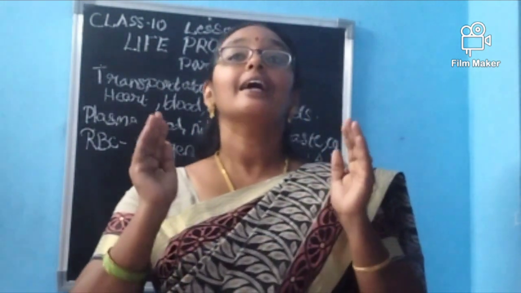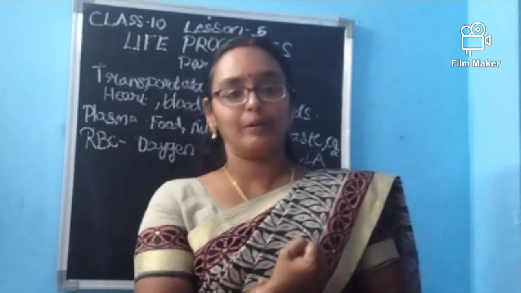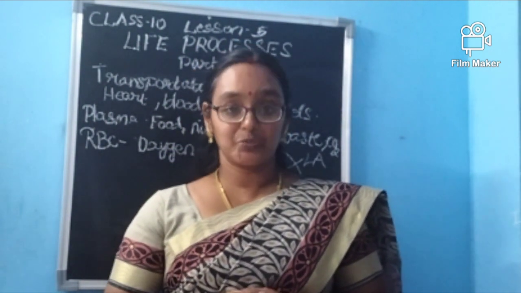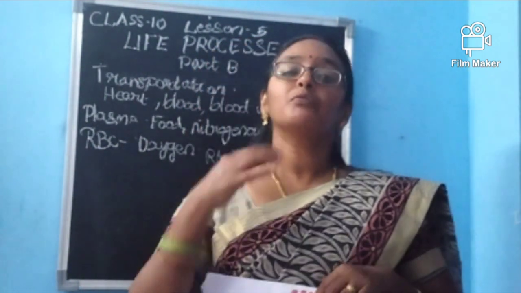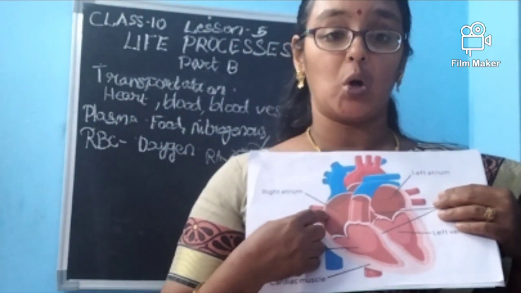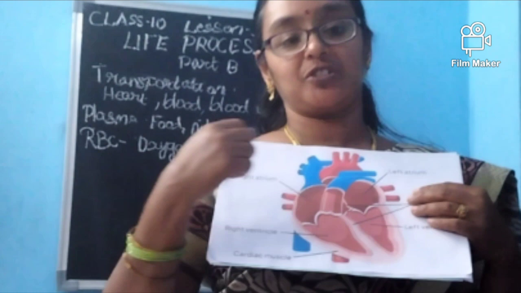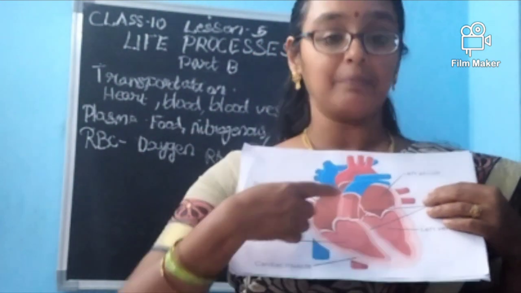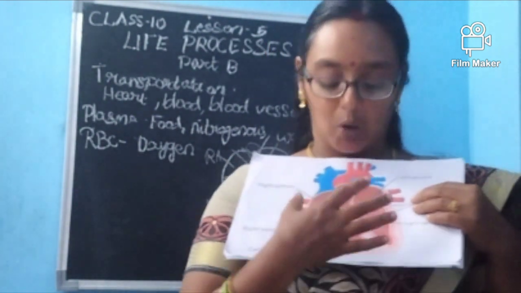The heart is situated in the central part of the chest, but it is tilted towards the left, and the heart is only this much, up to the fist. To that extent, the heart will be. Okay, how the heart is functioning, we are going to see in detail. The heart has 4 chambers, as I told you, but the top portion is called the atrium. Atrium. Right atrium and left atrium. What are the things, ma? Right atrium, right ventricle, left ventricle. Okay, this is all about this heart.